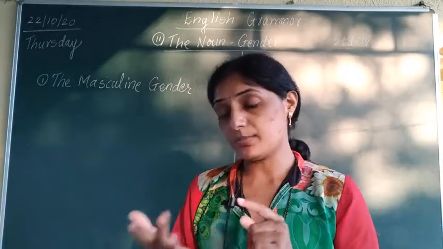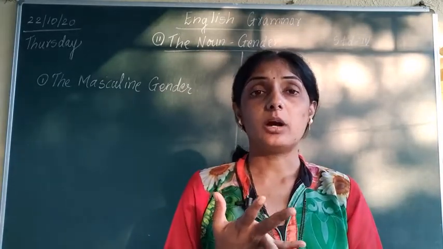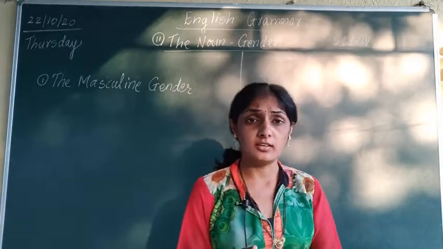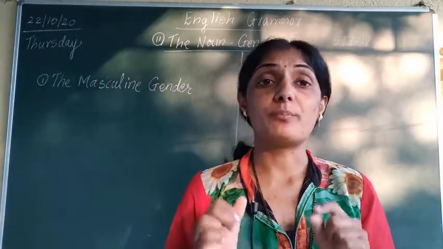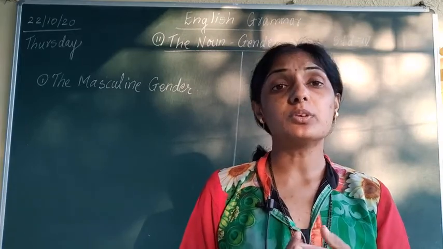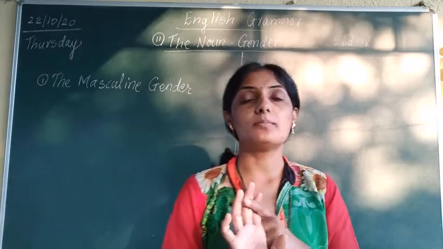Examples are like boys, man. More examples of masculine gender: king, actor. These all are examples of male. In Marathi we call it purlinga. All males are called masculine gender.